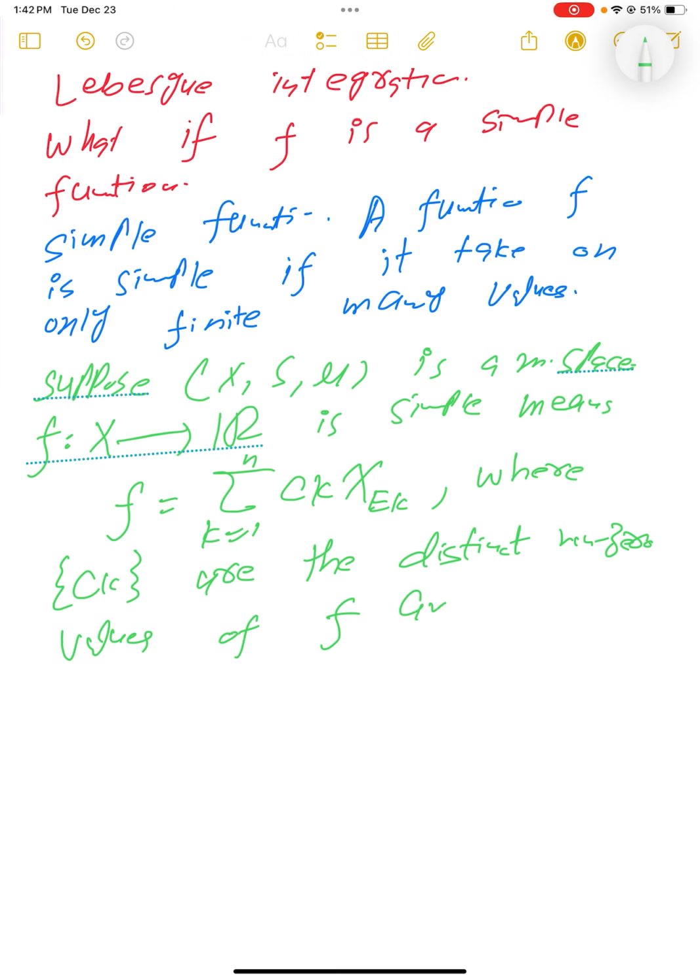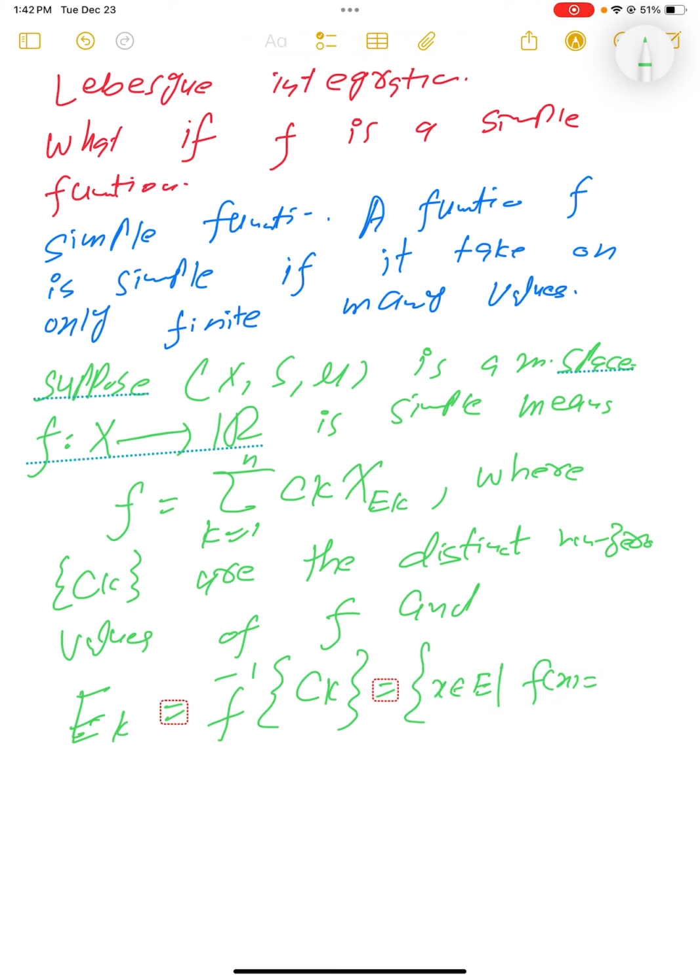And E_k is nothing but the set of x in E such that f(x) equals c_k.